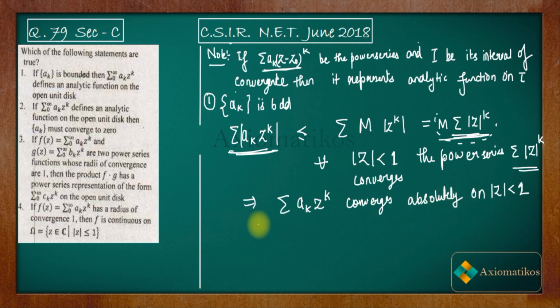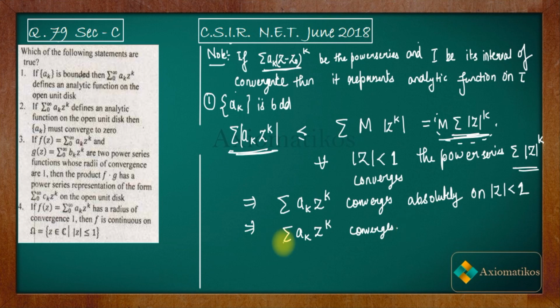Now what do we know about absolute convergence? If a series is absolutely convergent, then it is always convergent. So the summation a_k z^k converges.